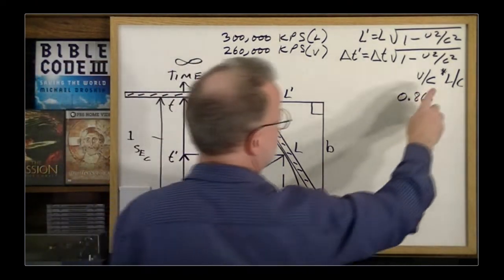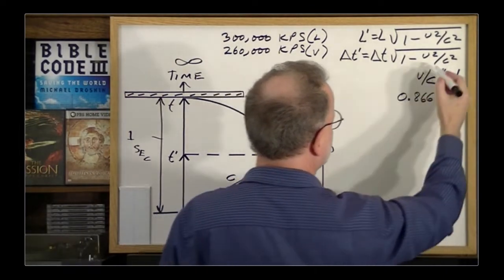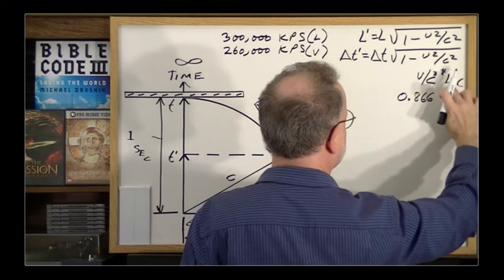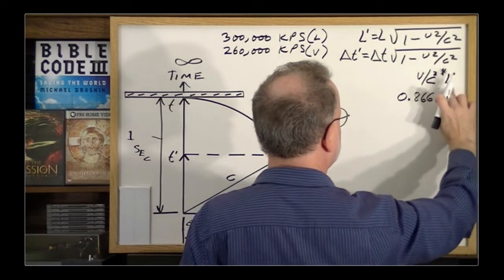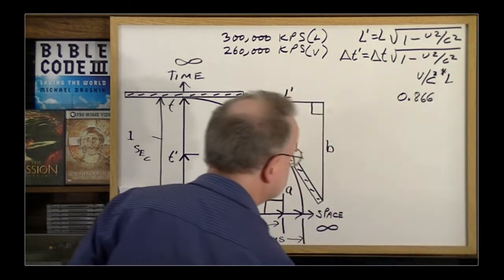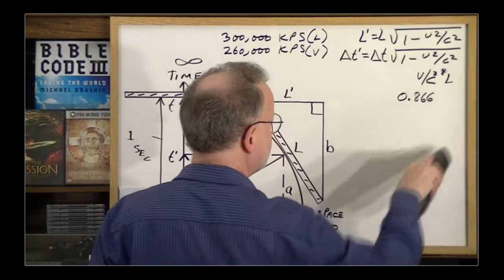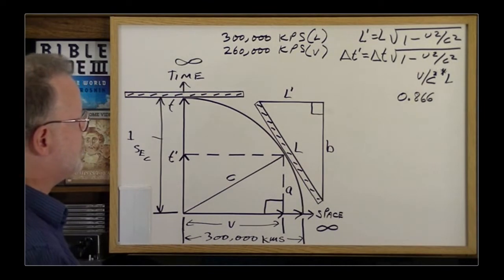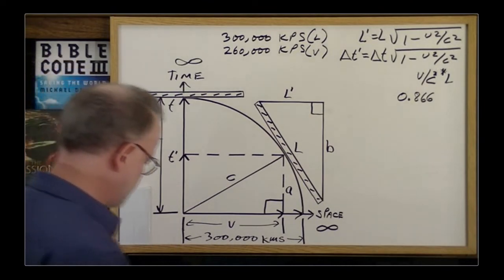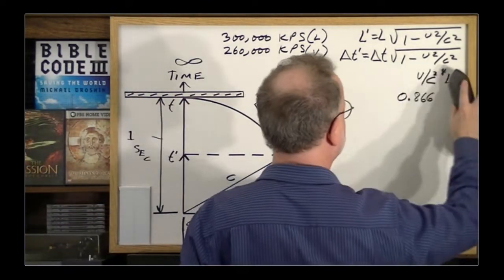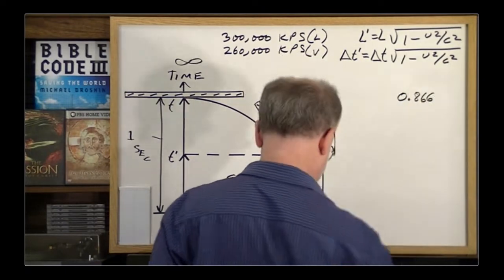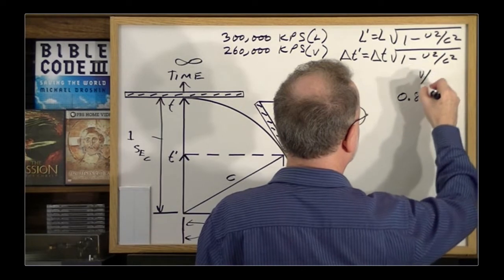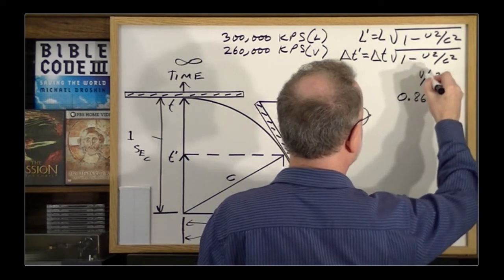Now, since C is repeating twice here, we can change this to C squared and just reduce this to L. So there's the final equation, V over C squared times L. I'd like to clean that up a bit. So we have V over C squared.